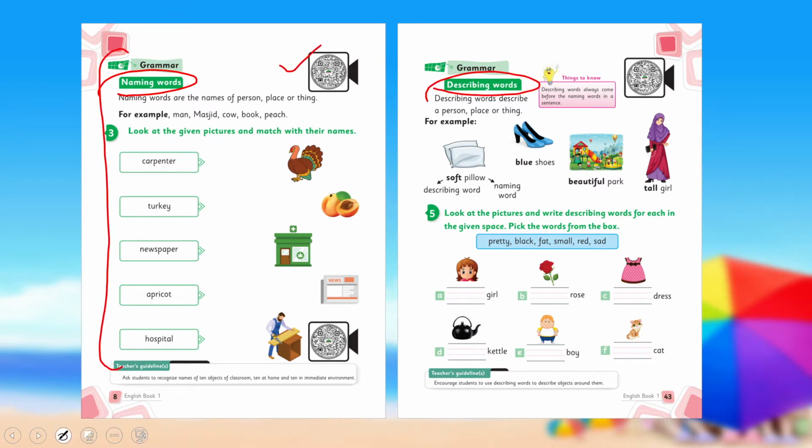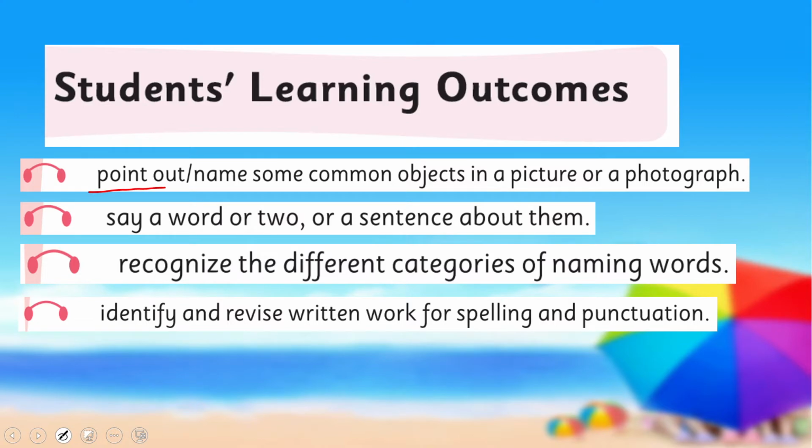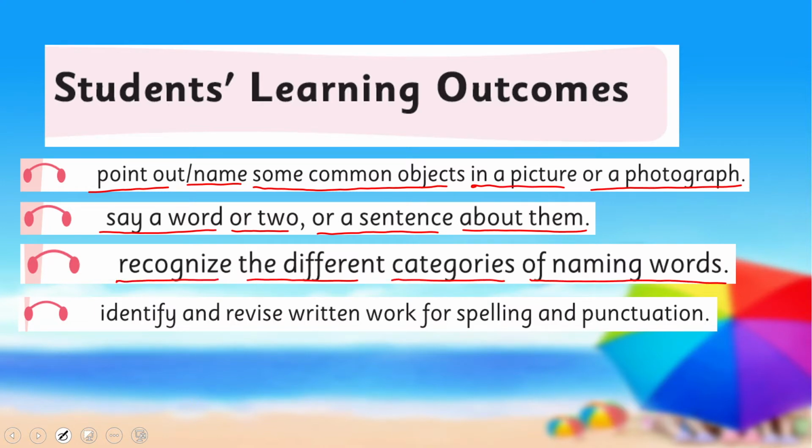If not, you may watch these video lectures again, and we are going to learn further to point out or name some common objects in a picture or a photograph, say a word or two or a sentence about them, recognize the different categories of naming words, and identify and revise written work for spellings and punctuations. These are our today's SLOs.